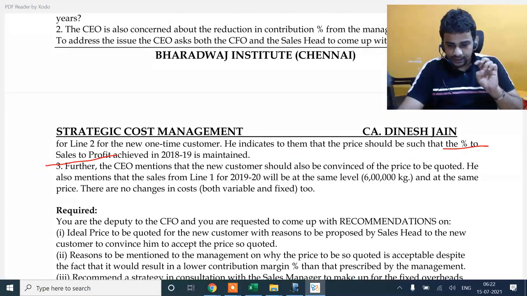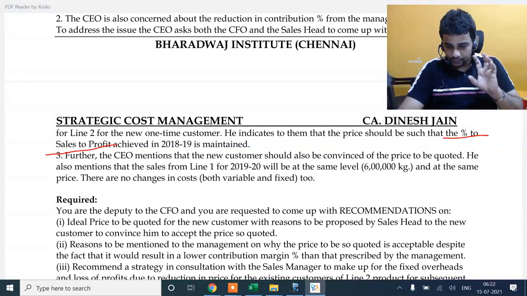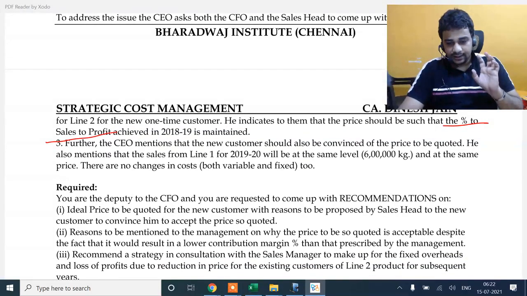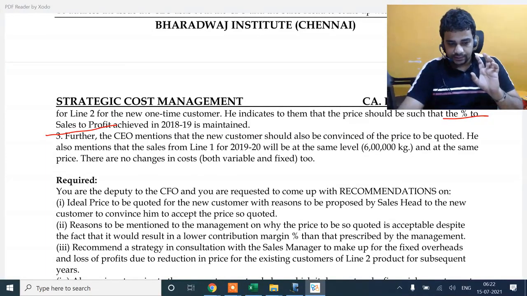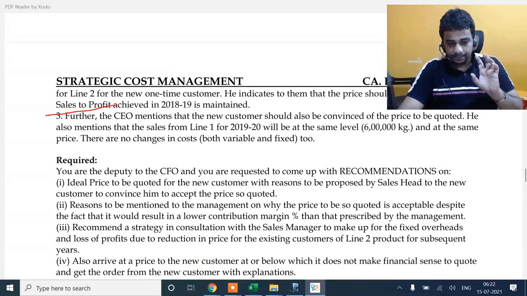Reasons to be mentioned why the price so quoted is acceptable despite the fact that it will result in a lower contribution margin. A strategy to make up for the fixed overheads and loss of profits for the existing customers of the line 2 product. Also arrive at a price for the new customer below which it will not make any sense to sell.